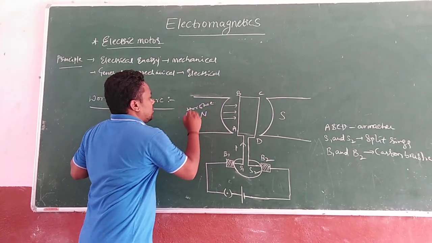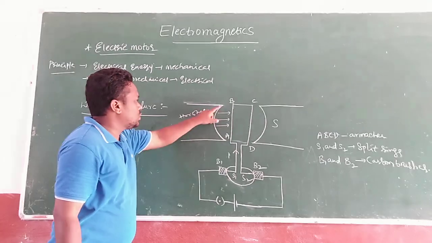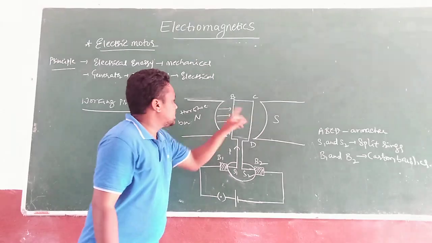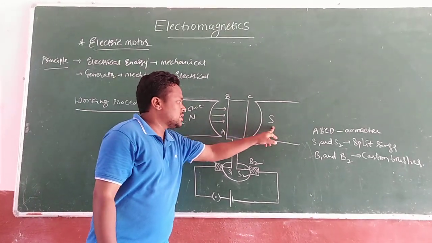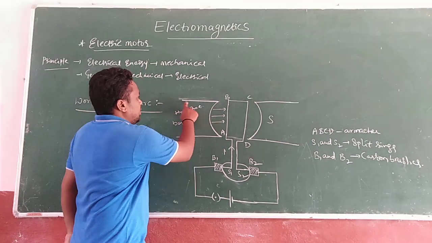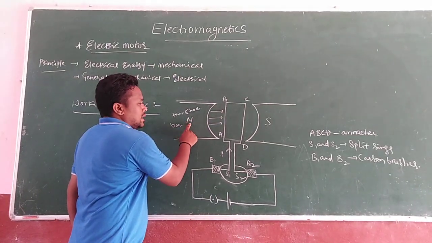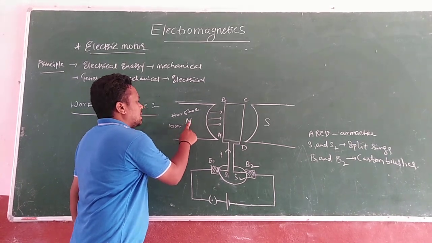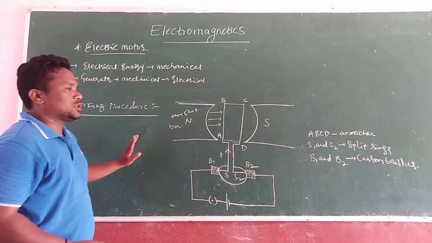What do horseshoe bar magnets mean? They are in the form of a U shape. This one indicates the north pole, and this one indicates the south pole. Here, two horseshoe bar magnets are there. The first one indicates the north pole, and the other one indicates the south pole. That is the first point.